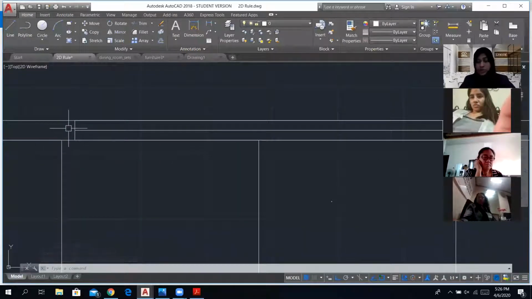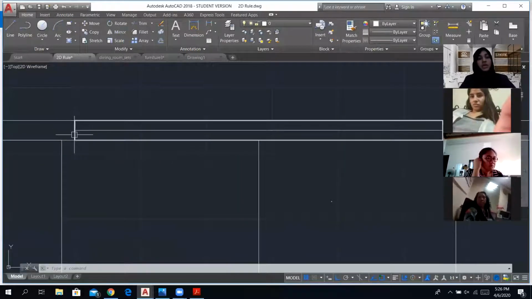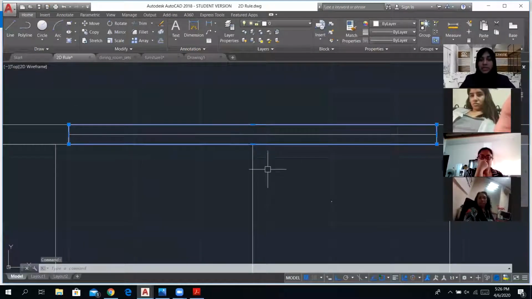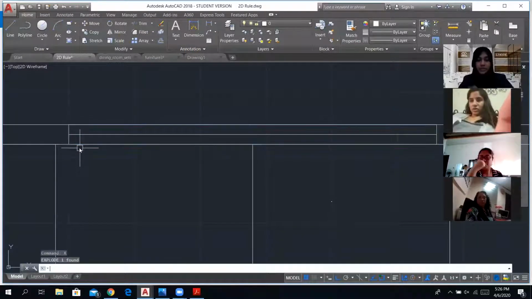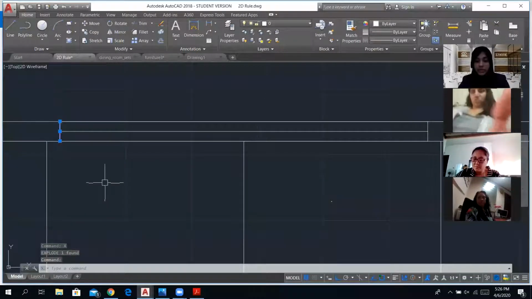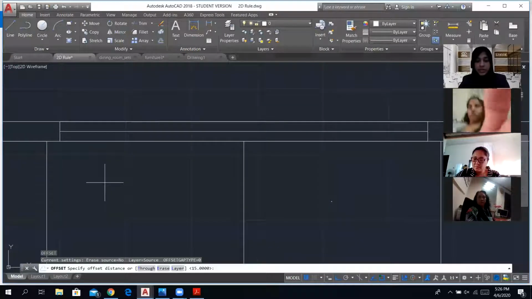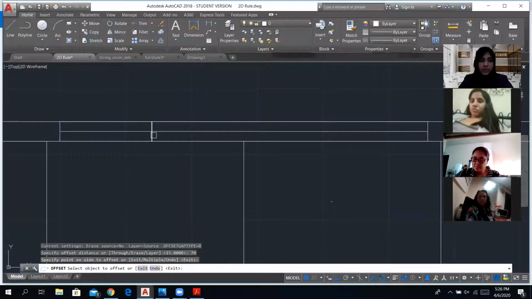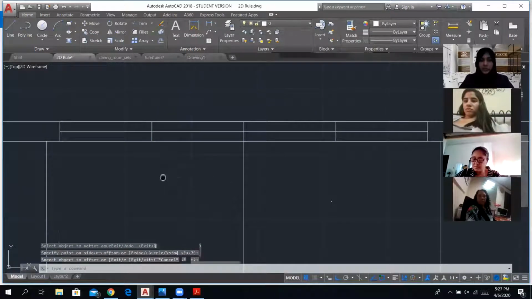So I'm going to use the option of offset, but before that, over here we have the rectangle that is selected as one object. I'm going to break this so that I'm able to select this line. The command for this is explode, and the shortcut is X. So X, and I have this line alone. Right, so I'm going to go ahead and divide it. I'm going to set it at 70 and do it, and have divided it, right?